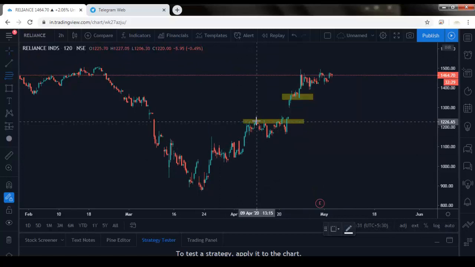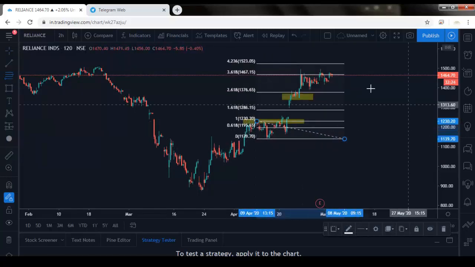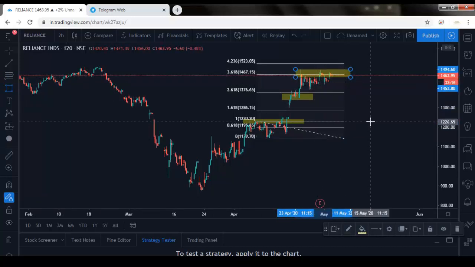This is one swing, this is another swing, this is another swing. See, if you check, the 3.618 level, it has responded. The price is always responding to the Fibonacci levels. The Fibonacci levels are one of the powerful and important tools for trading.